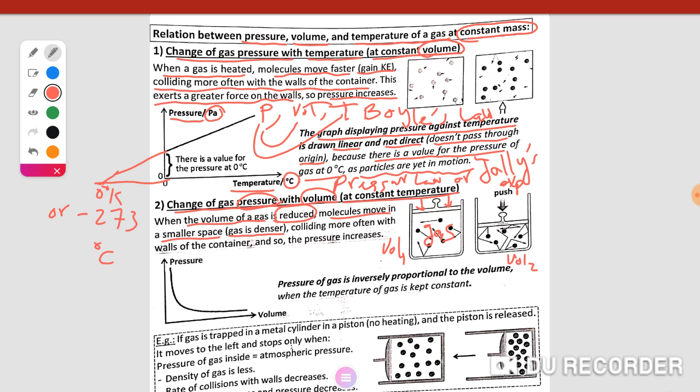The mass of molecules does not change in this experiment. Molecules collide more often with the wall of the container, meaning the internal wall of the container. The collision takes place on the internal wall, not outside the container. So the pressure increases and the volume decreases.